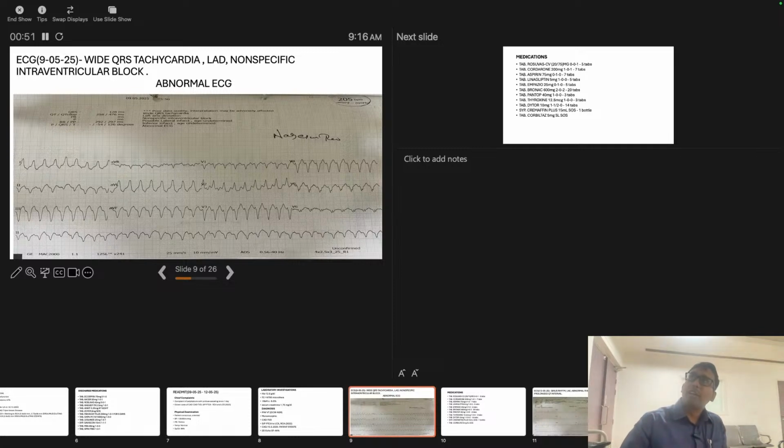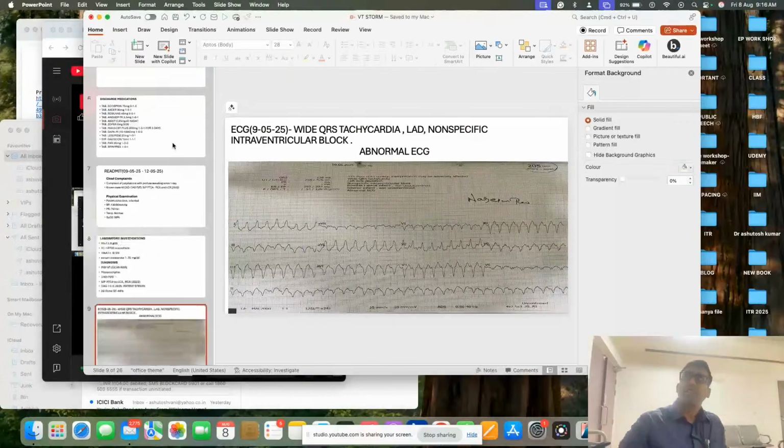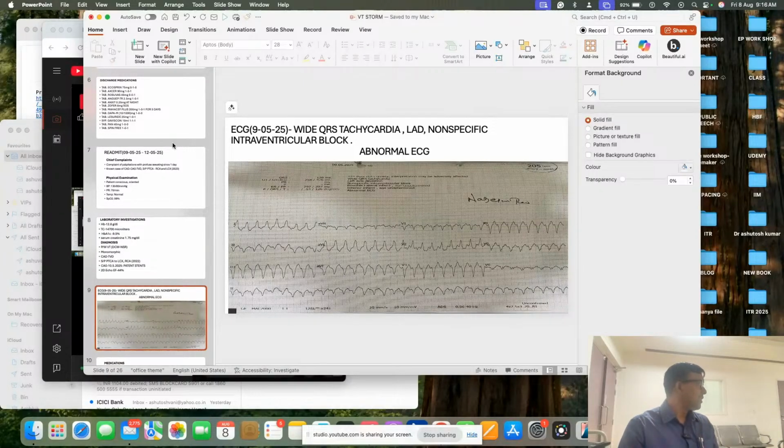So here V1 is positive or negative? If you see, it is almost completely negative. So V1 negative means it is an LBB pattern. Now LBB pattern is happening, we are expecting which ventricle will be diseased, right or left? In this patient, he has coronary artery disease, we have put 2 stents. Where are we putting stents normally? It is always on the LV.